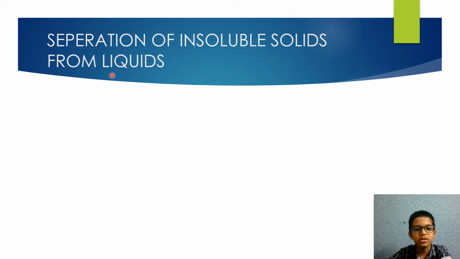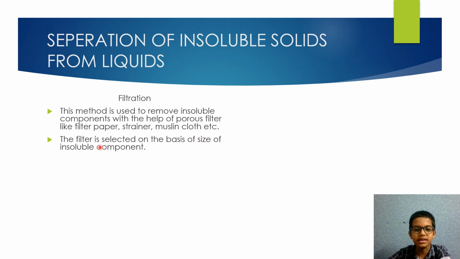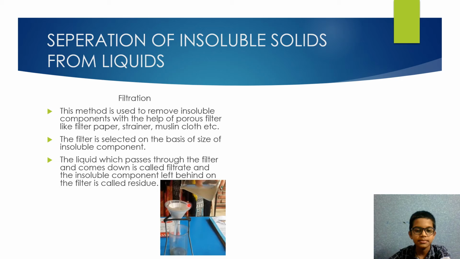Separation of insoluble solids from liquids. Filtration. This method is used to remove insoluble components with the help of porous filter like filter paper, strainer, muslin cloth, etc. The filter is selected on the basis of size of the insoluble component. The liquid which passes through the filter and comes down is called filtrate, and the insoluble component left behind on the filter is called residue.